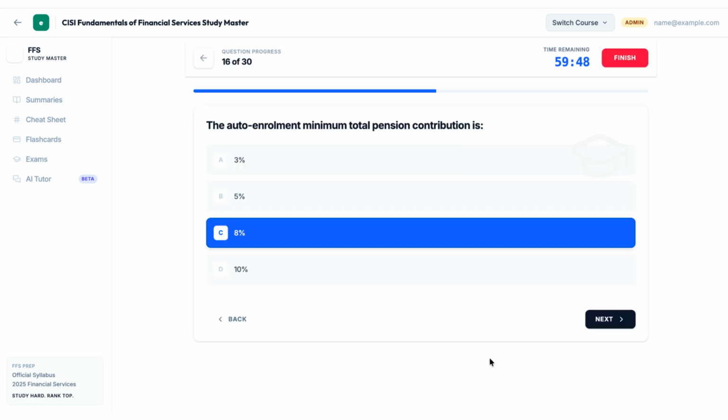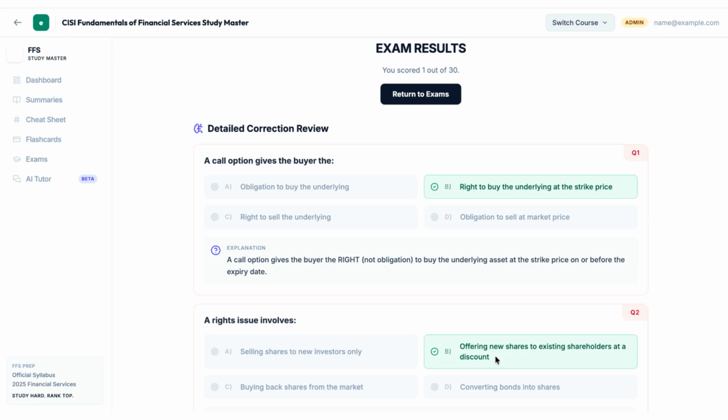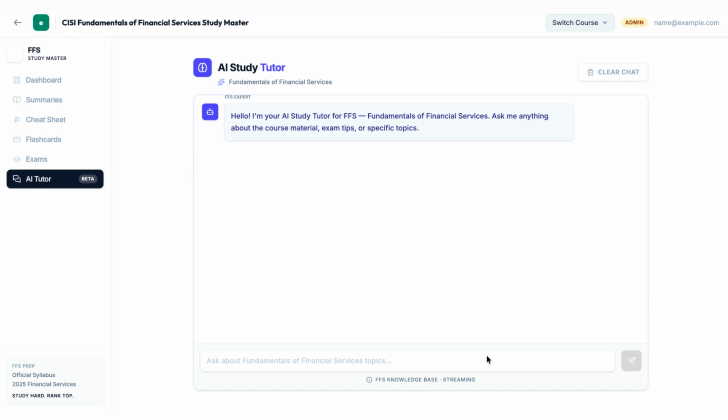During an exam, the question progress and remaining time are clearly displayed. Select your answer and proceed to the next question using the navigation buttons. After completing an exam, the detailed correction review shows your score and provides explanations for both correct and incorrect answers, reinforcing your learning. Finally, the AI Study Tutor is available in beta to answer questions about the course material, exam tips, or specific topics, providing an interactive learning experience.